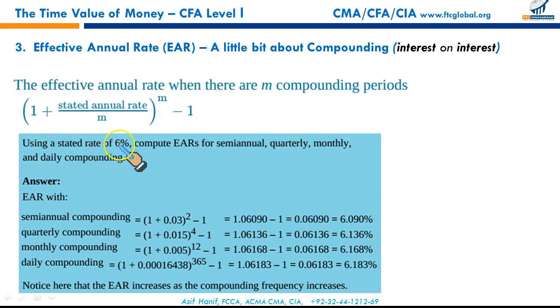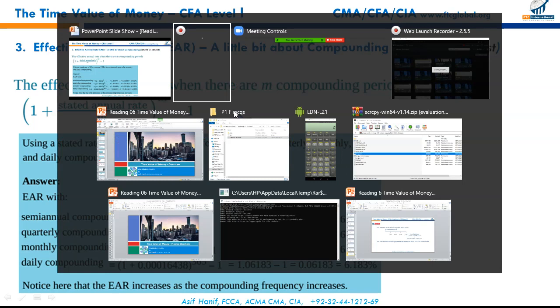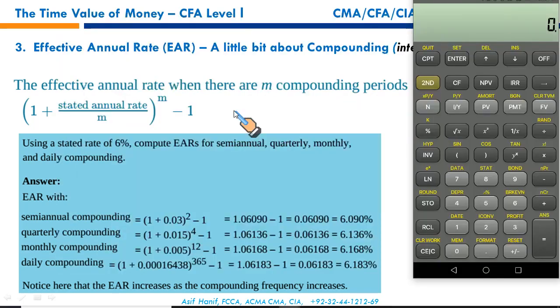Now we have this question: using a stated rate of 6%, compute EAR, effective annual rate, for semi-annual, quarterly, monthly and daily compounding. So you can either use this formula, plug in the annual rate, the nominal rate divided by the compounding period, and raise it to the power of how many times the amount is compounded in 1 year, minus 1, and you get the effective interest rate. We can do this quickly using your financial calculator right here. Now what's the function here? Your nominal rate is 6%. Your compounding first is done semi-annually, that is twice in 1 year. Quarterly, that is 4 times in 1 year. Monthly, that is 12 times in 1 year. And then daily. So let us see how we do this on the financial calculator.